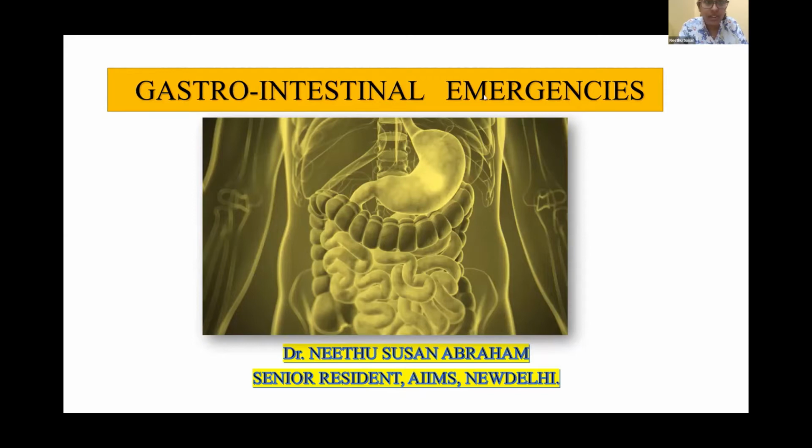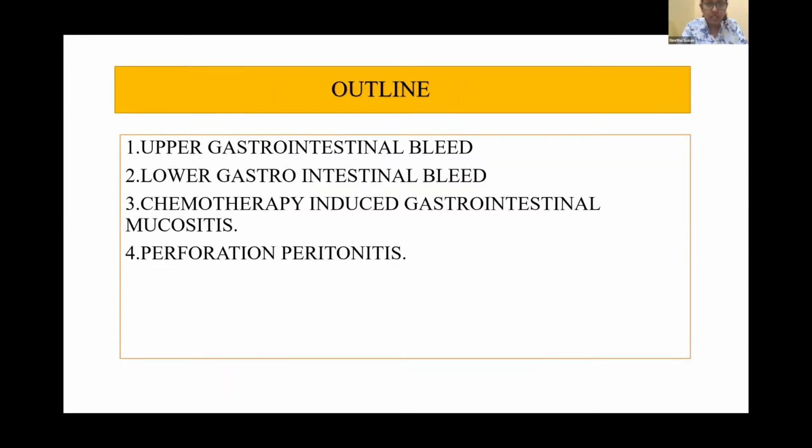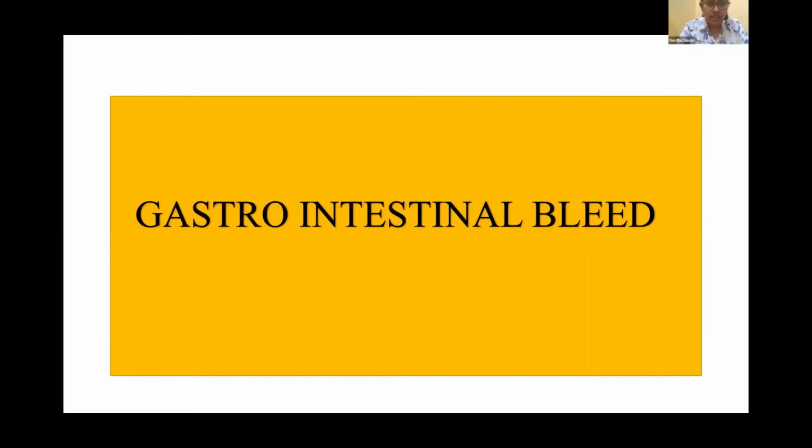So right away, we will start with gastrointestinal emergencies. In the outline, we are going to see upper gastrointestinal bleed, lower gastrointestinal bleed, chemotherapy-induced gastrointestinal mucositis, and perforation peritonitis. So let's go straight away into gastrointestinal bleed.